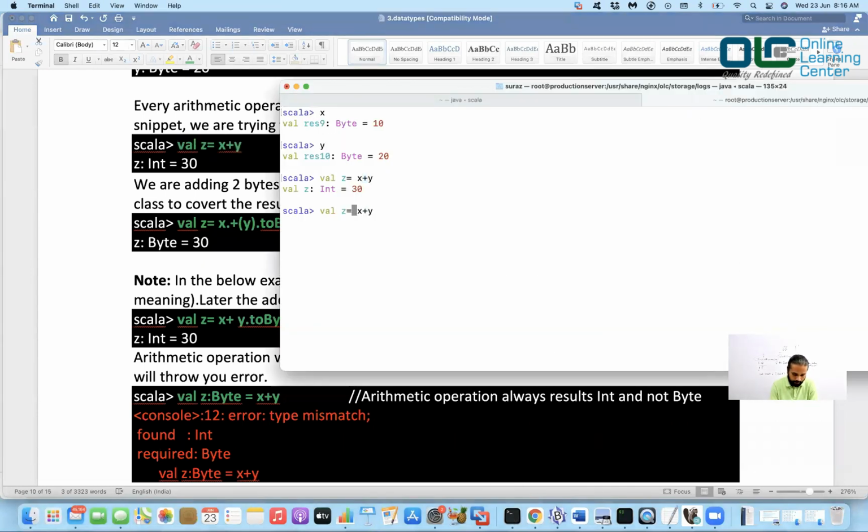Shall I do something like this: val z of byte = x + y? But if you do that, the problem is this is already an integer, and you cannot assign an integer to a byte directly like this. There is a flow, and you have to follow the flow. Integer is a higher data type, and going from a higher data type to a lower data type will always need a typecasting. So you should do a typecasting here. But let's go with the flow.